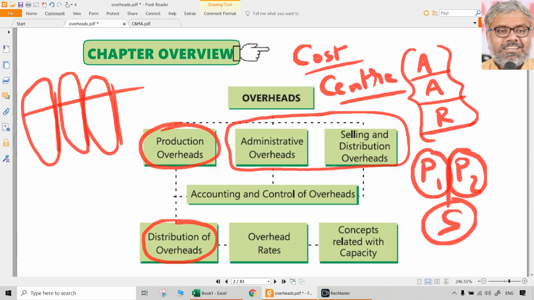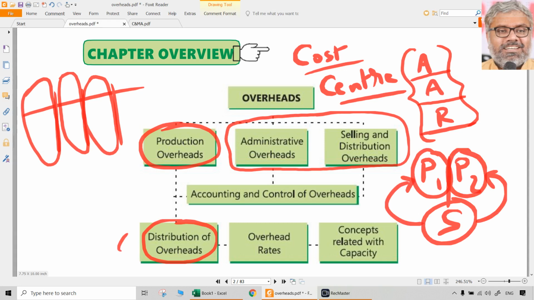So what problem comes? How do we get this service department cost allocated or apportioned to these production departments? That is called reapportionment. These are the things we are going to deal with when we look at distribution of overheads.